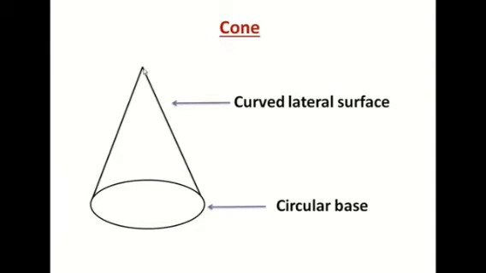It has one vertex on the top and one curved edge where this lateral surface and circular base are meeting. So a cone has a flat circular base, you can see here, and one curved lateral surface. It has one vertex on the top and one curved edge also.